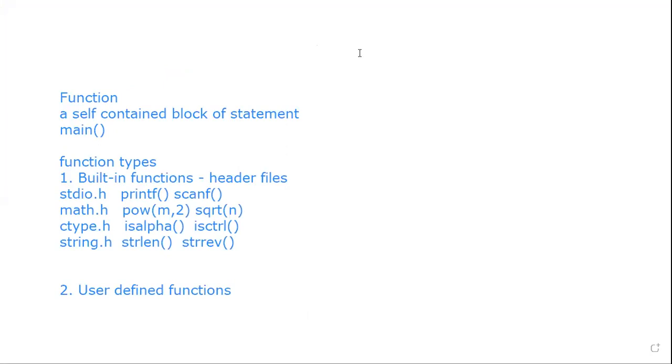Some mathematical functions are ceil, floor, square root, pow, which means power, and abs, which means absolute value. So these are 5 functions. What is ceil, floor, square root, power, and absolute value?